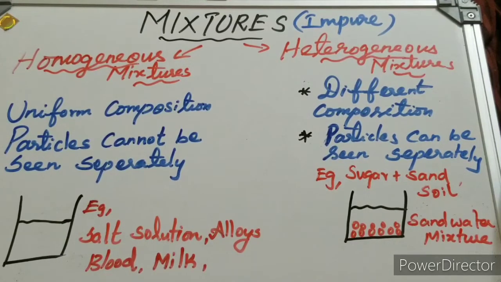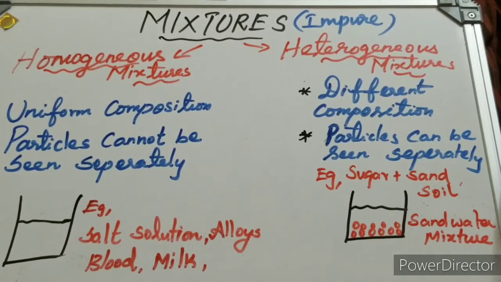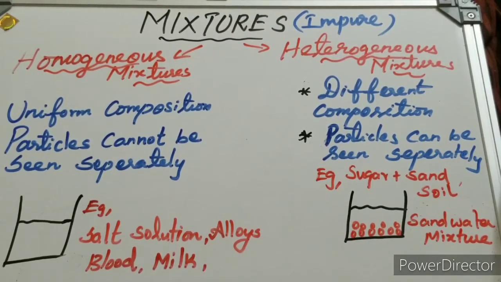In this sand-water mixture, we can see the sand particles in the water. They have different compositions, one solid and one liquid, both visible. We can see the water and the sand particles separately. Such mixtures are called heterogeneous mixtures.